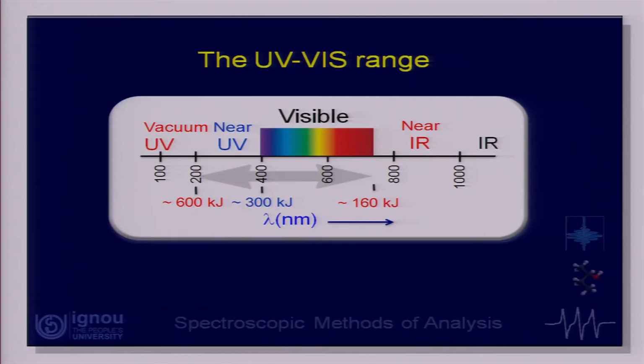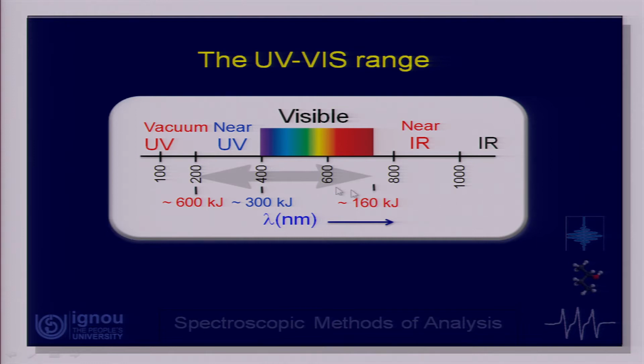Okay. So, that is about what UV visible spectroscopy is. Now, let us first talk a little about this UV visible range, because we talked in one of the earlier sessions about the electromagnetic spectrum, that is the whole spread of all kinds of EM radiations. This picture shows you a blown up version of some portion of that EM spectrum. If you look carefully, from the UV visible spectroscopy point of view, the region from about 200 nanometers to about 780 nanometers is the region of interest for us, because that is the one relevant to us.